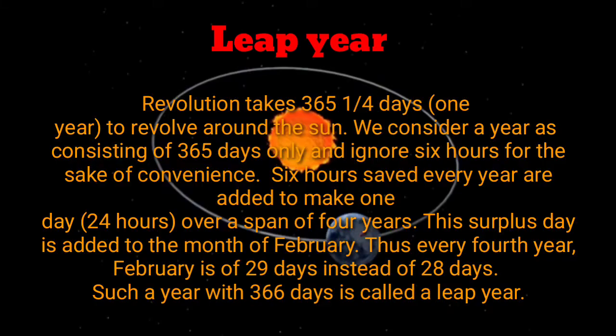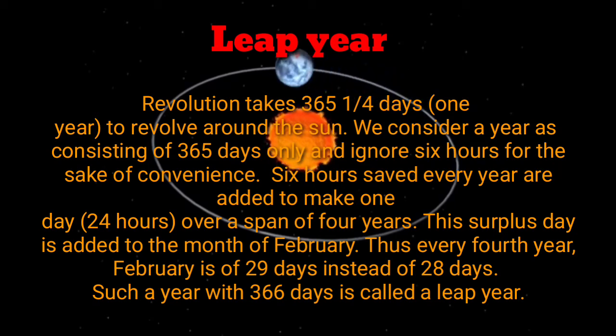What is a leap year? Now we are going to discuss the leap year. Revolution takes 365 and 1/4 days, or 1 year, to revolve around the sun. We consider a year as consisting of 365 days only and ignore 6 hours for the sake of convenience. The 6 hours saved every year are added to make 1 day.